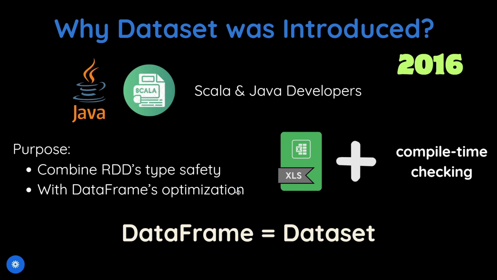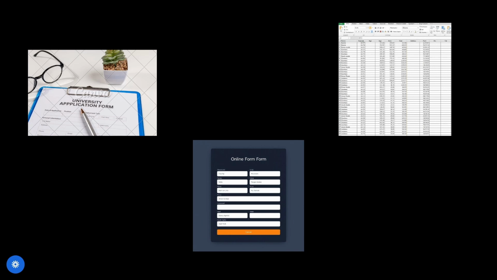Now, let's take a real example. Suppose you're filling a college admission form. Here, RDD is a free text form.